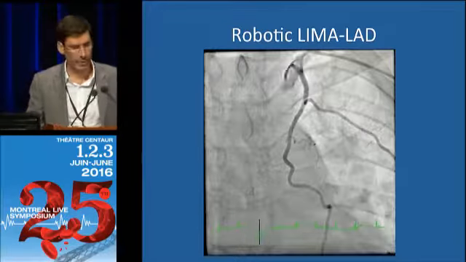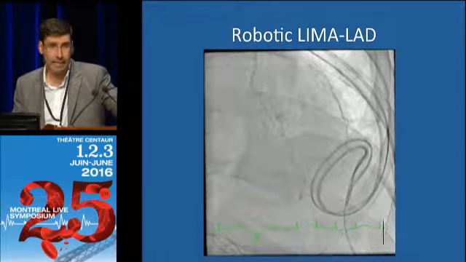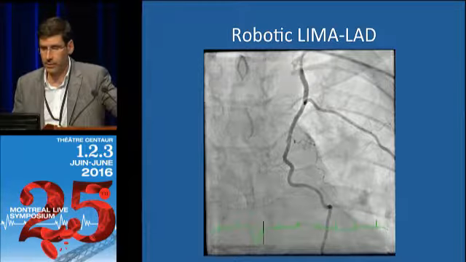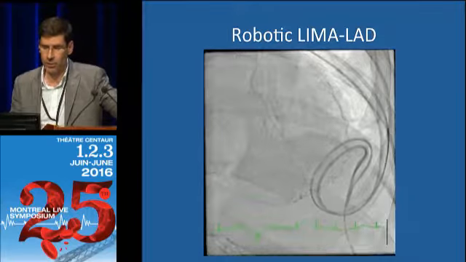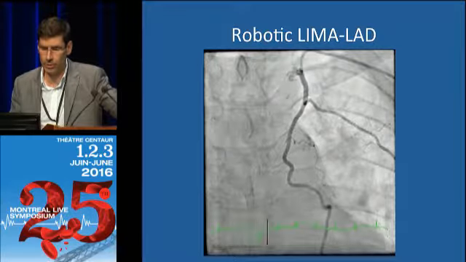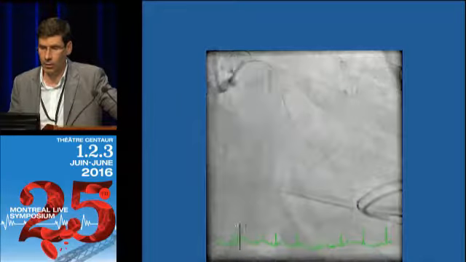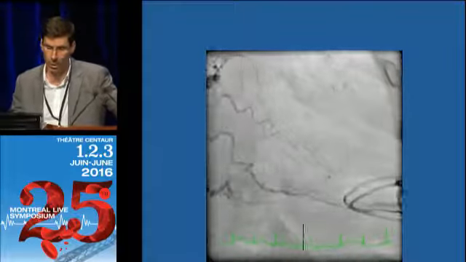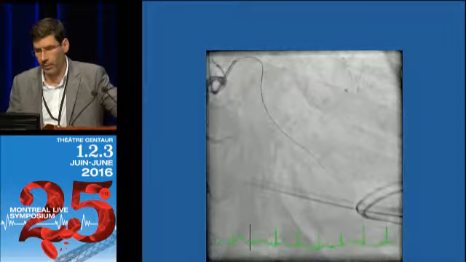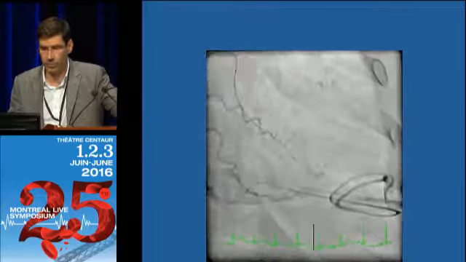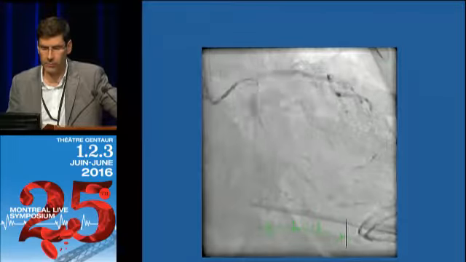So basically my surgeon, Emmanuel Moss at the Jewish, did a robotic LIMA to the LAD yesterday. You see the chest tubes are still in. So basically our protocol is that the next day they come to the lab, left radial access. We basically shoot the LIMA to see if it's patent, if there's good flow, and there's excellent flow there. So at the same setting, I got access to the right radial. This is dual injection. I was able, with one wire and a microcatheter, to position the vessel into the lower OM there. And we got a successful result.